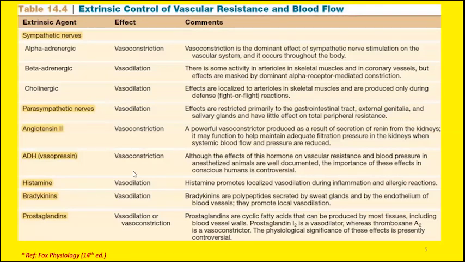So here you can see at some sites, especially in the arterioles of the skeletal muscle, instead of the alpha type receptor, we have the beta adrenergic receptor. So although we are stimulating the blood vessel with sympathetic nerve, the type of receptor is different. That is why instead of vasoconstriction, there will be vasodilatation. But this vasodilatory effect of sympathetic stimulation on the blood vessels is overshadowed by the predominant vasoconstriction effect.